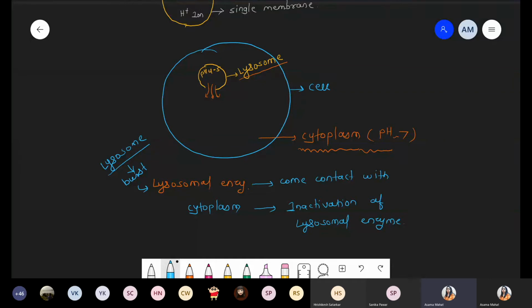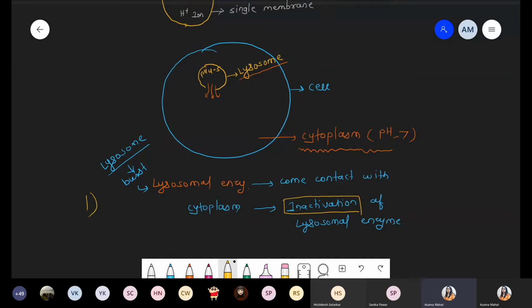Because all lysosomal enzymes require acidic conditions for their activity. But now the surrounding area outside the lysosome is neutral. So once the lysosomal enzymes come in contact with the cytoplasm, they become inactive. Remember, I'm talking about a single lysosome. If a single lysosome bursts, there is no harmful effect on the cell, because all the enzymes immediately become inactive. But if all the lysosomes present inside the cell burst,